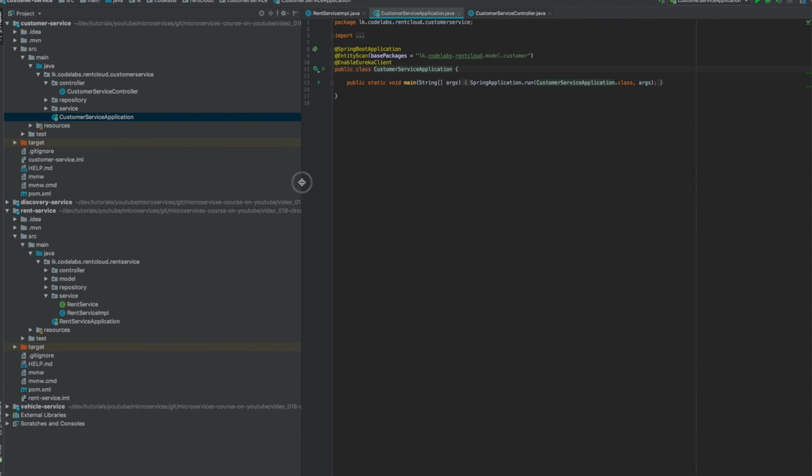Okay, in our example, let's see how we can do this. If you go back to our project, this is where we left off last time, right?